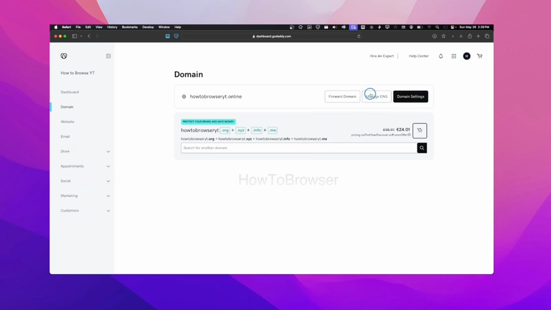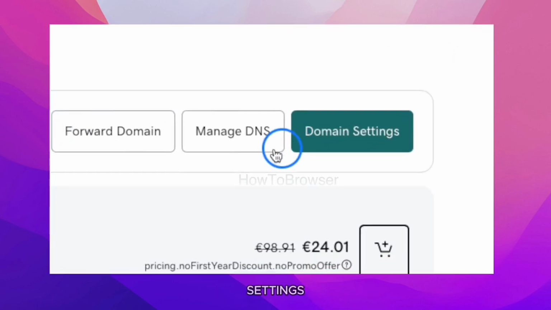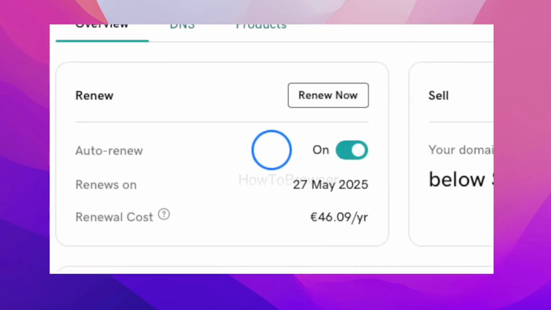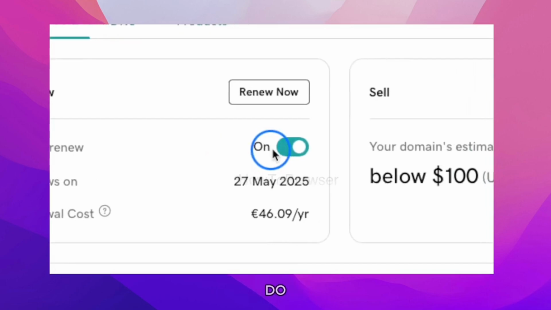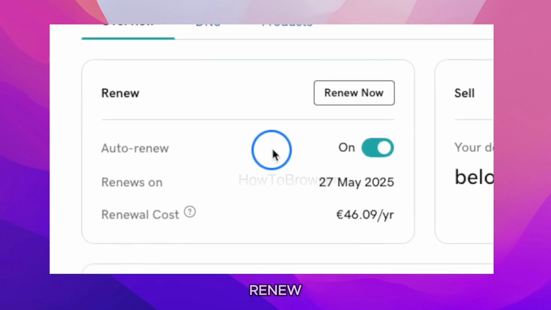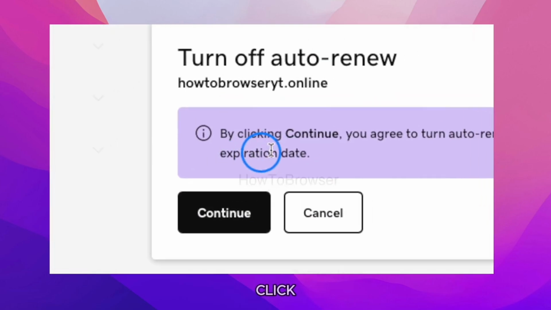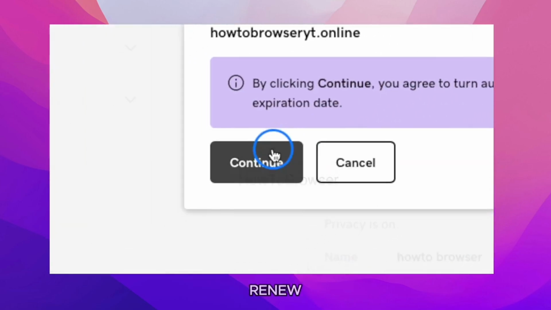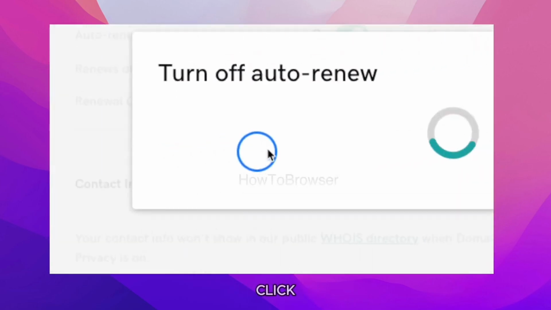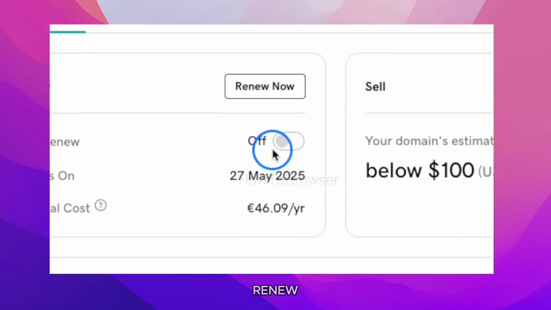But also here we can click on domain settings. And here, if I don't want this to renew automatically, I'm just gonna click on this button here and click on continue, agree to turn off auto renew. All right, so I'm just gonna click on continue. I don't want this to auto renew.